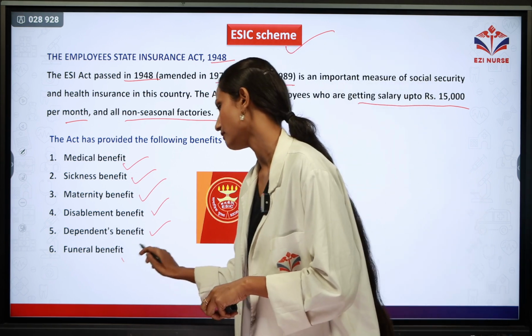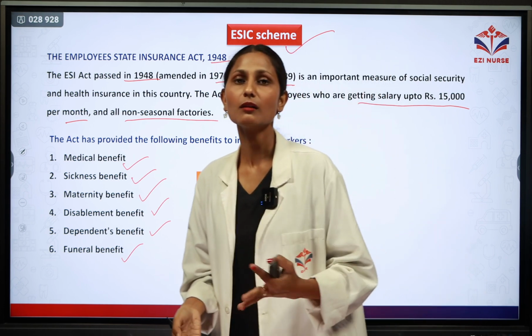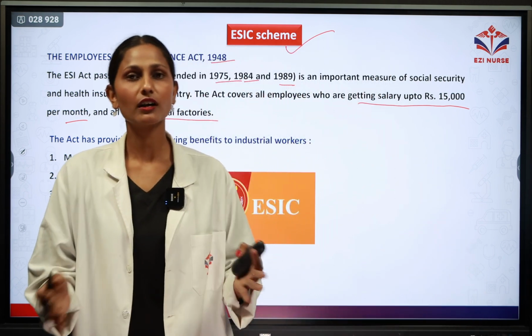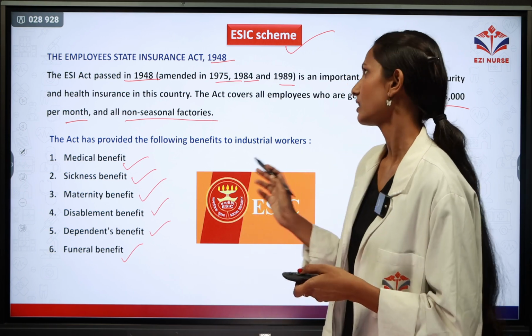Next one is the funeral benefit. ESI provides a funeral benefit of up to 10,000 for the worker who has insurance through the ESI Act.